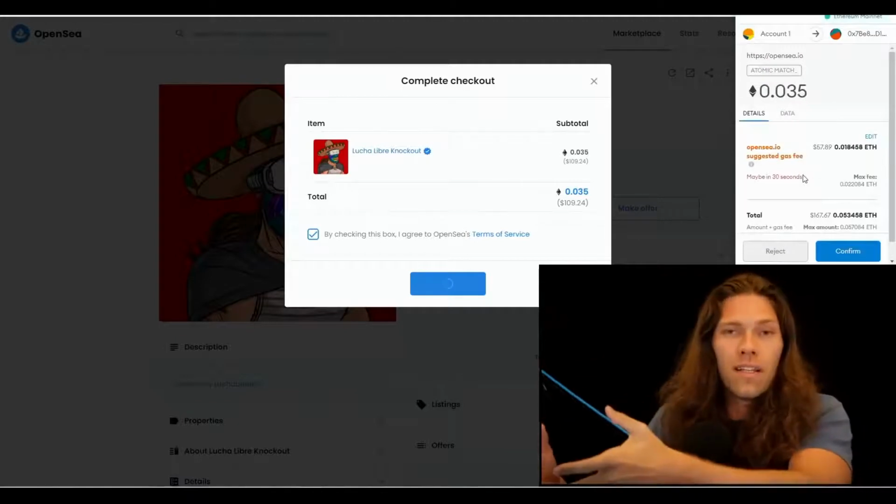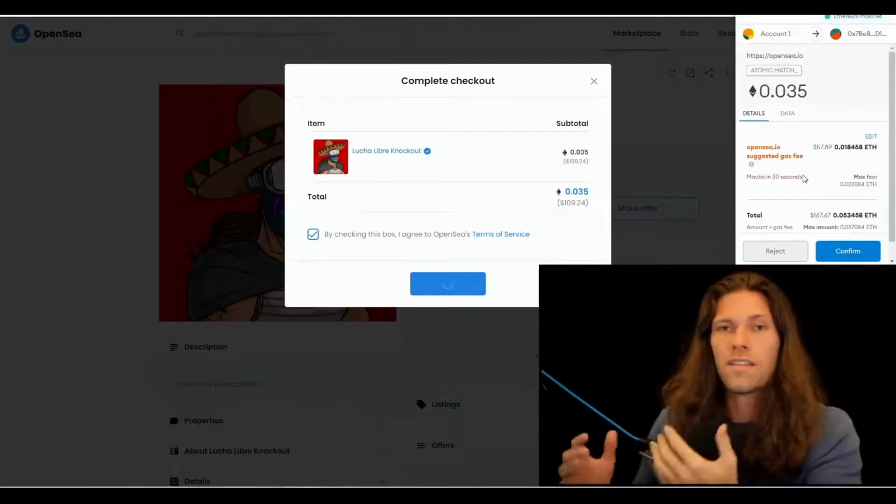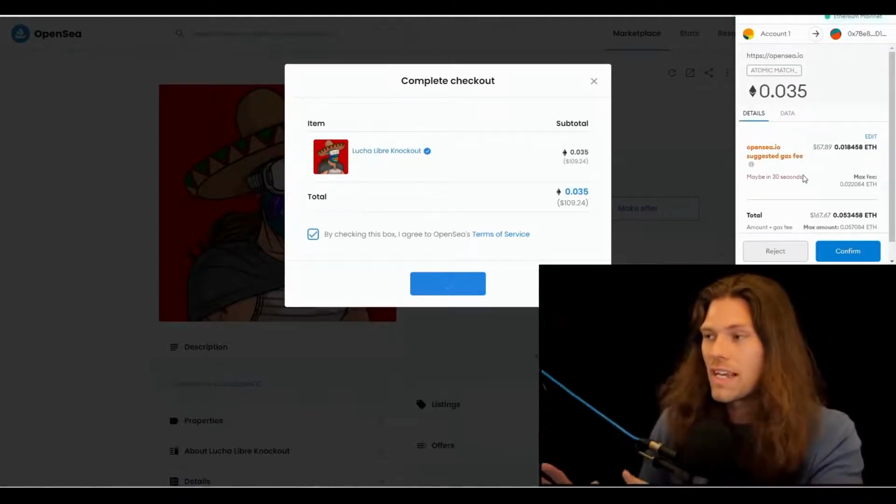So this should completely be mitigated or far lower once Ethereum 2.0 comes out and it's a proof of stake system.